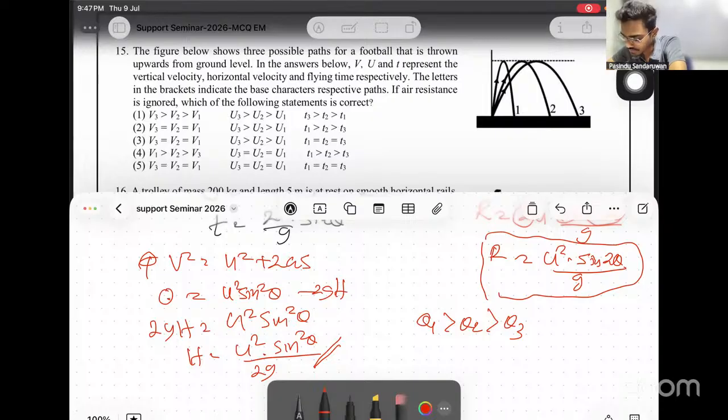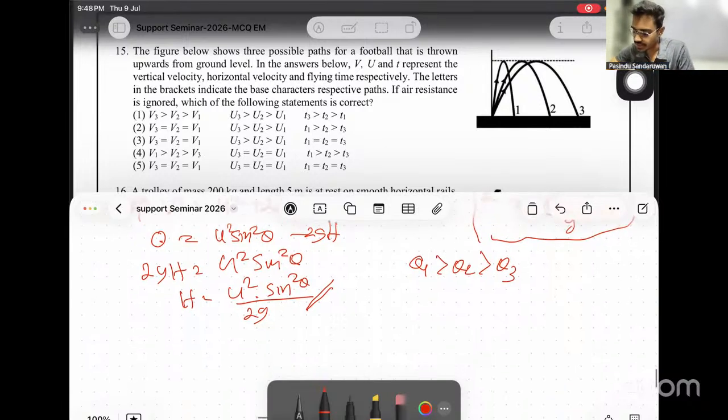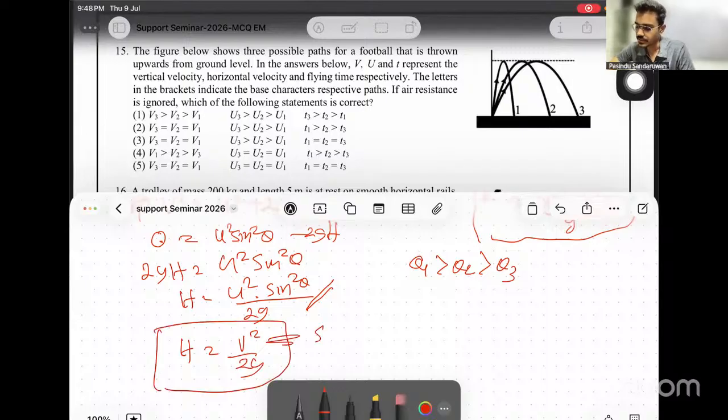Then if heights are equal, we are just asked about this u sine theta, because only the vertical component is asked. If the vertical component is v, I can rewrite this as v squared over 2g. Then if h is the same, v should be the same.